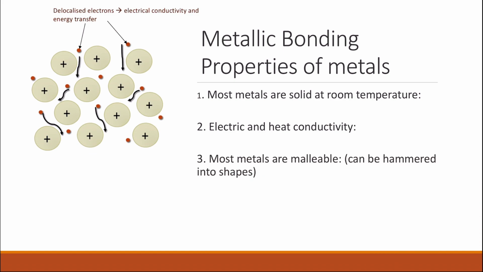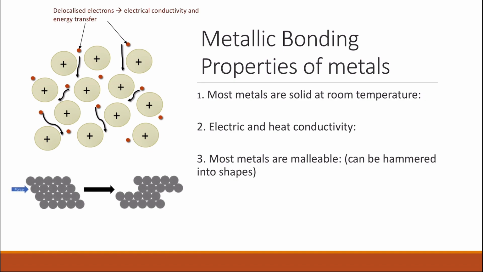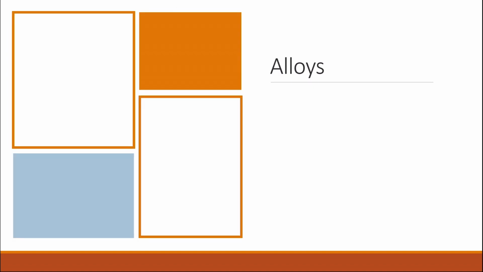Metals also are malleable, and malleable means that they can be hammered into shape. The reason for that is because the giant structure of the metals have layers of the positively charged ions, or layers of the metal ions, which can slide over each other. This is why metals are malleable and can be hammered into shapes.